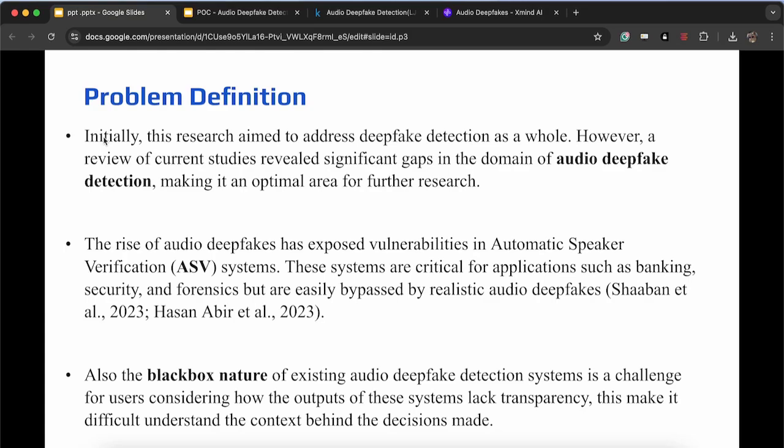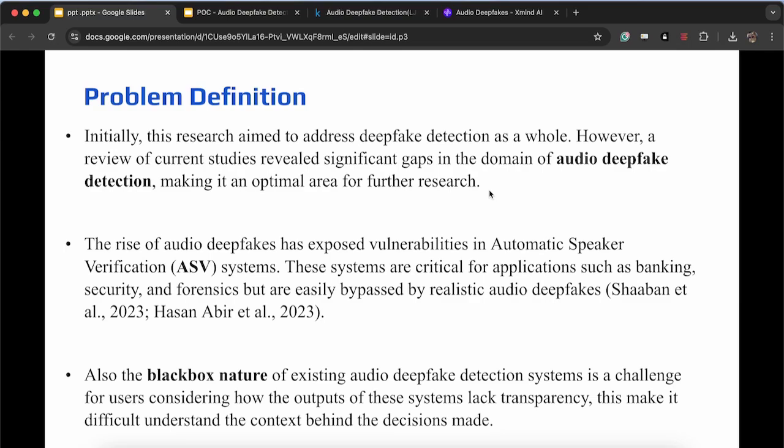When I started my final year project, when I was looking for a topic, I wanted to do deepfake detection. But then I started reading research papers about deepfake detection, and after going through some papers, I got to know that audio deepfake detection has a significant gap in research, because this specific area is not as researched as image deepfake detection. When it comes to deepfake detection, what everyone does is research image deepfakes and not audio specifically. So I thought of choosing this area because there's a gap in it.